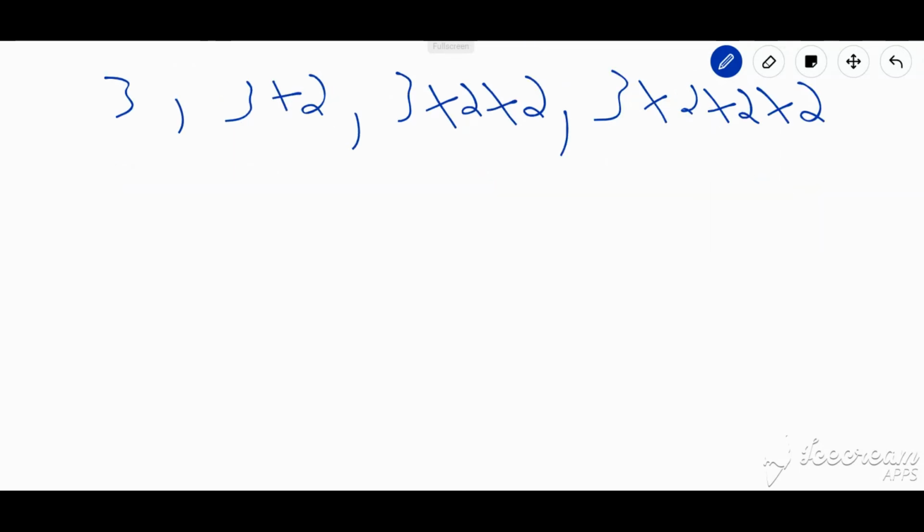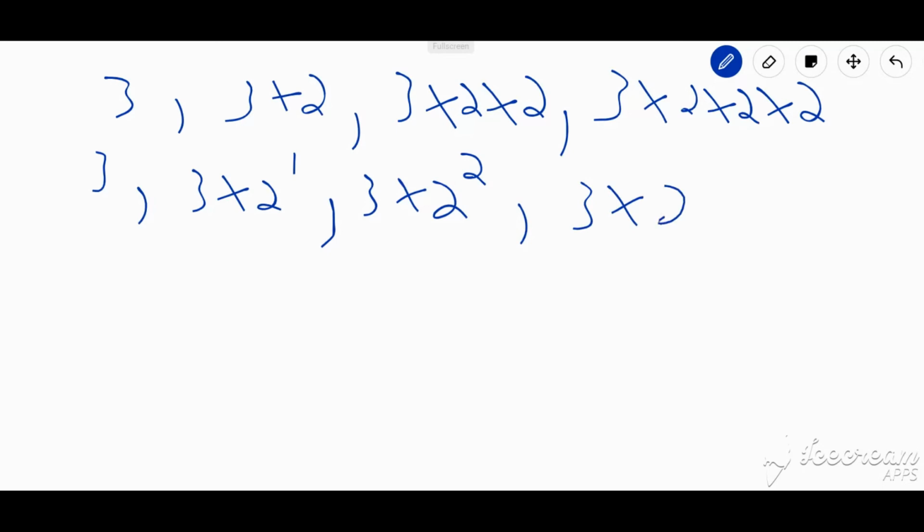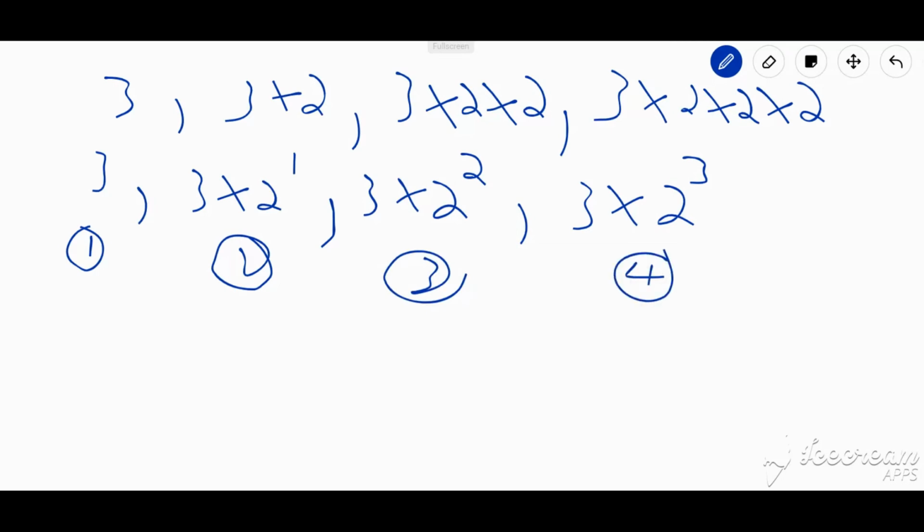This can be condensed because we could actually write this as 3 times 2 to the 1, 3 times 2 squared, 3 times 2 cubed. So this is my first term, this is my second term, my third term, my fourth term. Now what is unique is that if you look at the second term, the power of the common ratio is equal to 1. If you look at the third term, the power of the common ratio is equal to 2. And if you look at the fourth term, the power of the common ratio is 3.